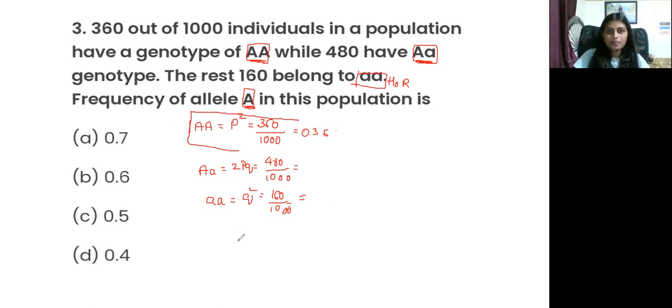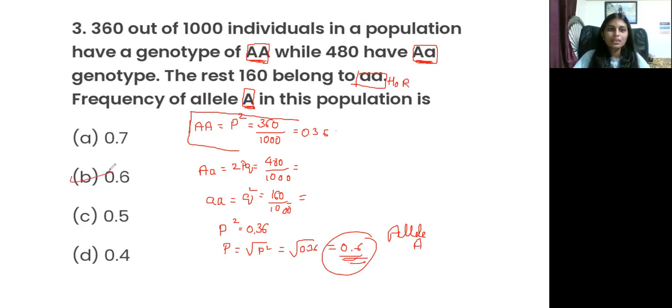Here P square is equal to 0.36. To find out P, P is equal to the square root of P square, the square root of 0.36, that is 0.6. So the frequency of allele A in the population is 0.6, and option B is the correct answer.